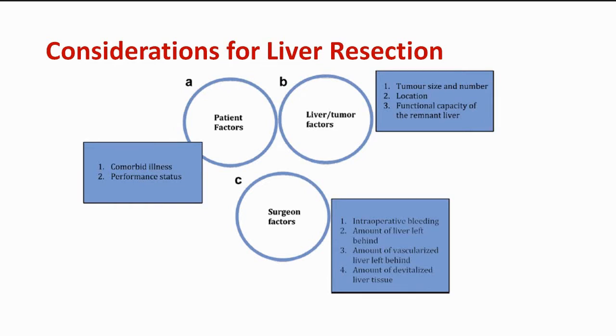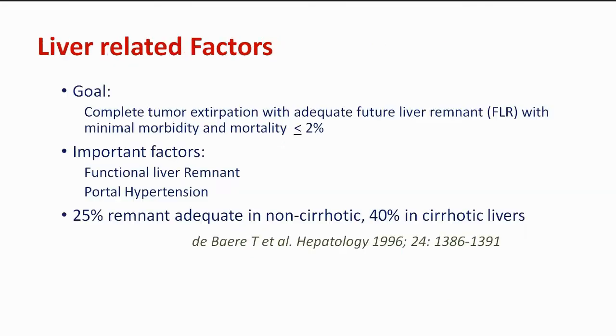Functional capacity of the remnant liver determines the future progress of the patient, how the patient will behave after the surgery. Surgeon factors are also important: intraoperative bleeding, how much liver is left after surgery, how much liver is devitalized during the surgery, and the vascularized part left behind. As I told, peripherally located liver tumors have good survival because the surgeon can resect a wedge portion of the liver.